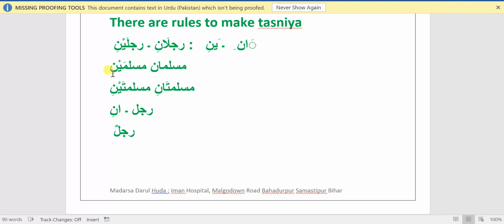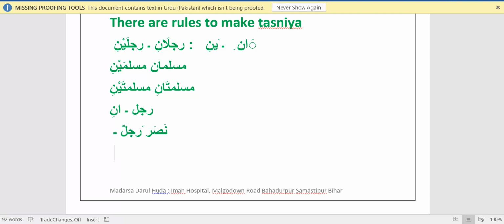So, rajulun, let me give you an example to make it understood clearly. When I am saying nasara zaidun, here zaidun has zamma on it, or let's take the example of rajulun. Nasara rajulun, here rajulun has zamma on it. It means here the man helps.